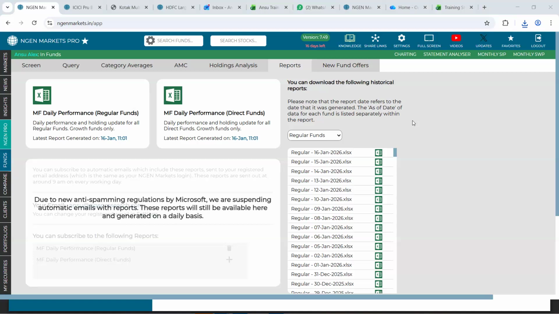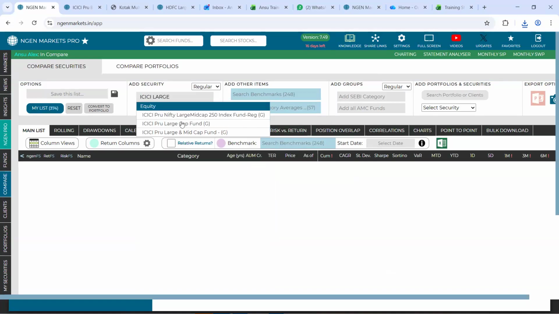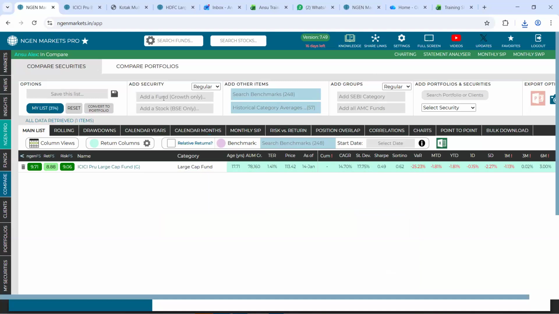So if you want to view it for a single fund, you can anytime bring that fund to this compare section. We have a compare tab. You can search for that respective fund. Similarly, you can add any other fund, and the statistics come up: what is the current NAV, the price, and the return statistics.